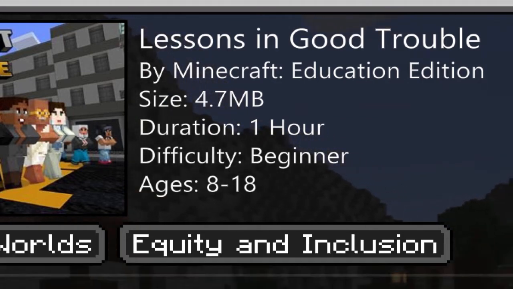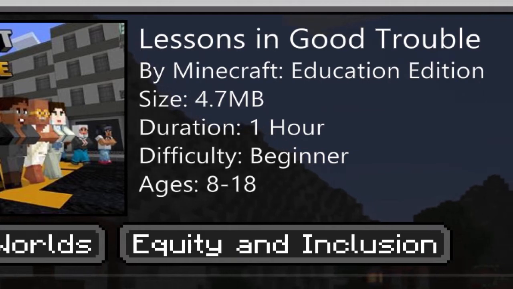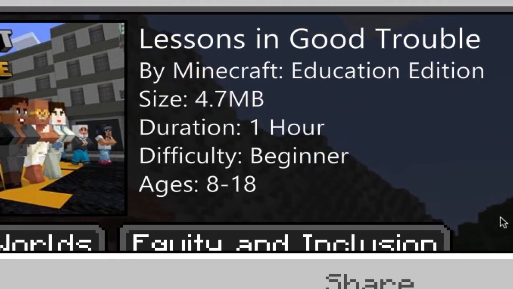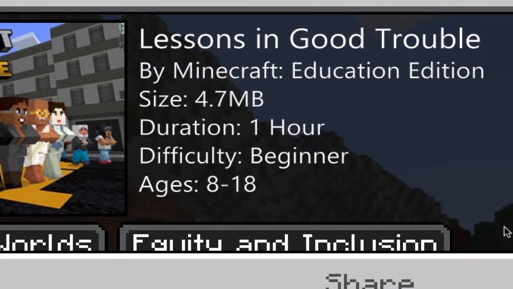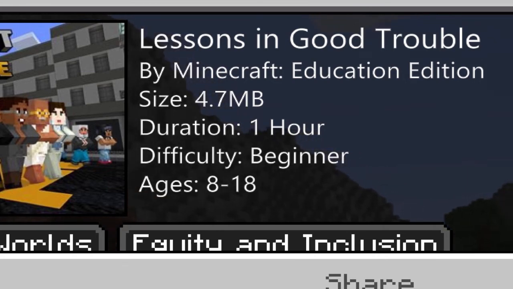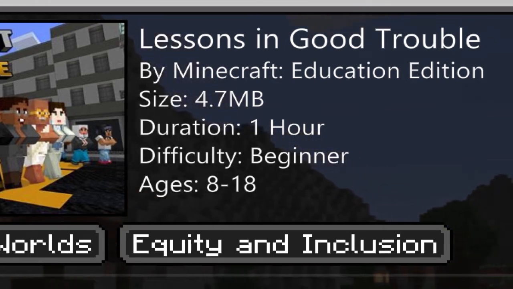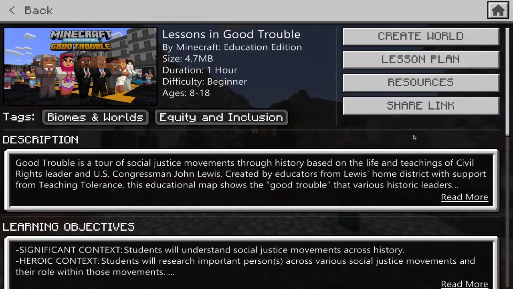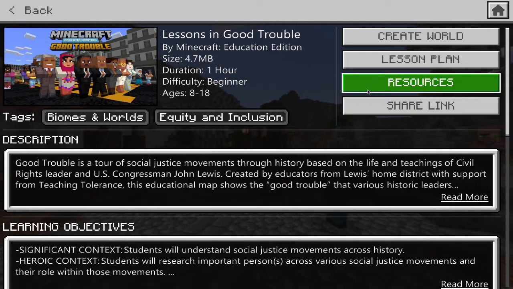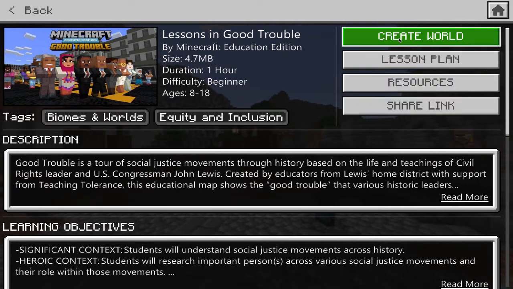One thing you'll notice in a second is that Microsoft has added in a lot of resources where students, especially those older students, can go in and look at websites and videos and get a better idea of some of these movements that we're about to learn about. Okay, so with that being said, let's get started and set up this world. So in order to actually start the world, we need to go to this section that says Create World.